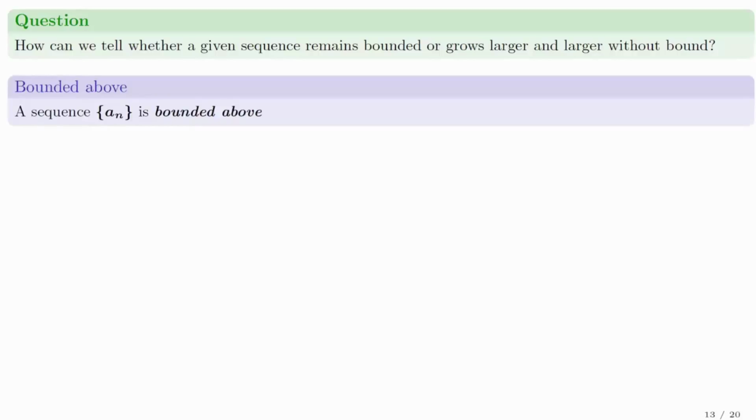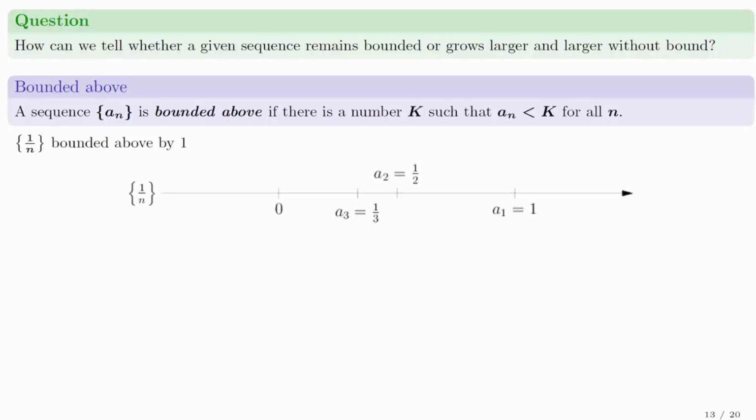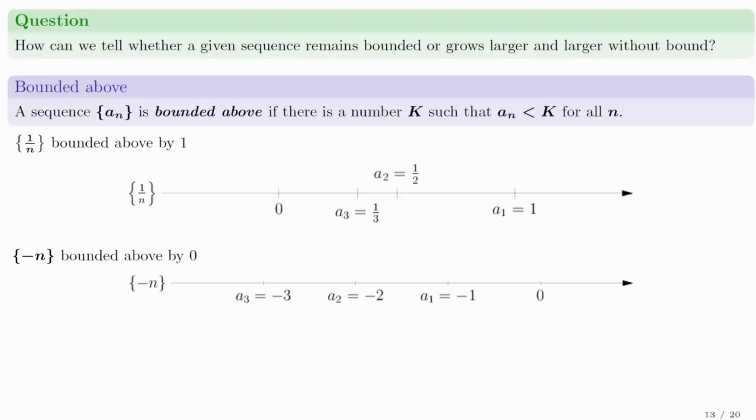A sequence a_n is bounded above if there's a number capital K such that a_n is less than K for all n. For example, the sequence 1 over n is bounded above by 1. The sequence minus n is also bounded above, since it starts at minus 1 and moves left. It often helps to plot a sequence on the number line to get a feeling for what it is doing. From the picture, we can see that the first sequence is always moving to the left, approaching 0, while the second is also always moving left, but not approaching any number.